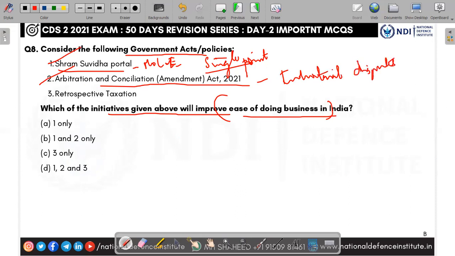So like Lok Adalat. Lok Adalat, we all know, okay, legal justice, legal aid. Similarly, for businesses, arbitration and conciliation is a method of resolving industrial disputes. So the second one is also right.